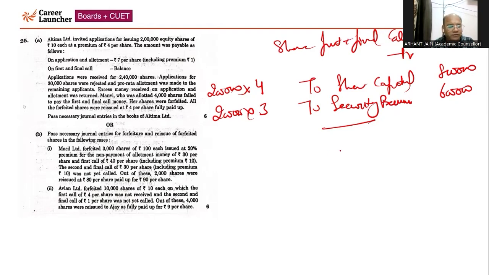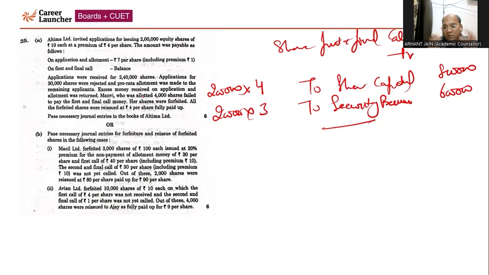Now we have the forfeiture, we have the call scenarios. With respect to the call scenarios, since there is no excess money, completely refunded, there is no problem of excess money. 100% of the money called up by the company was not received. With respect to 4,000 shares, Manvi, who was allotted 4,000 shares, failed to pay the first and final call money. So we don't need to calculate her applied shares. Why we don't need to calculate? Because there is no excess money that has been adjusted in first and final call. So quite easy. Forfeiture is also easy now.